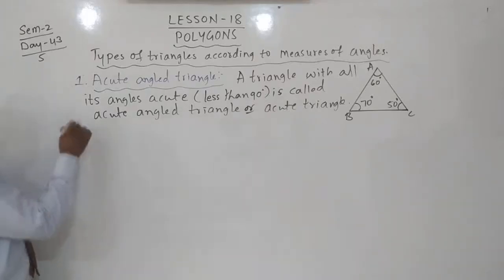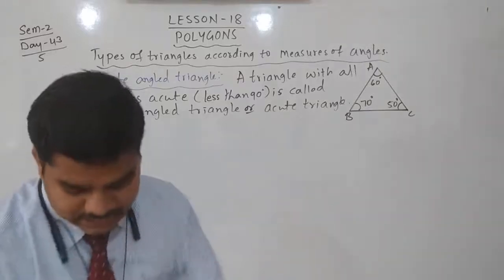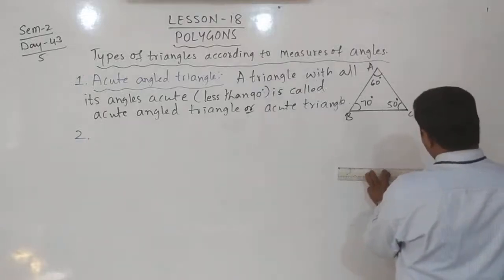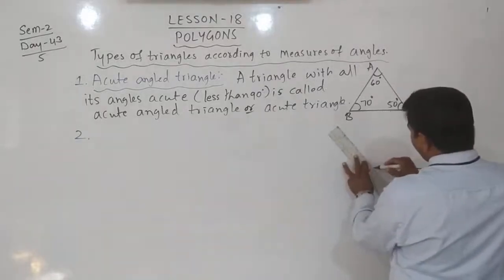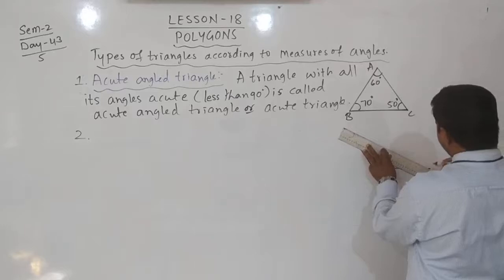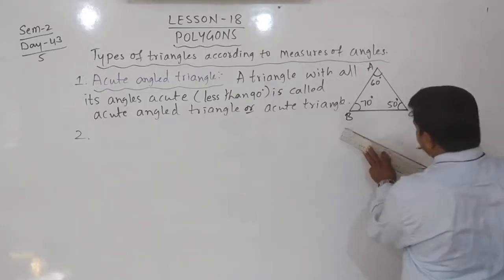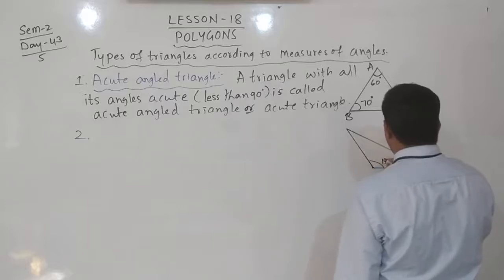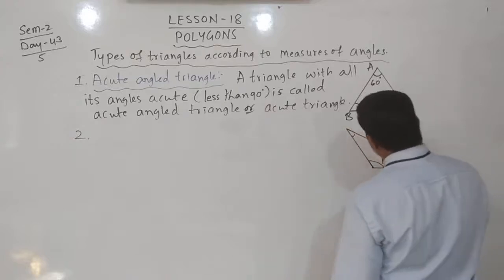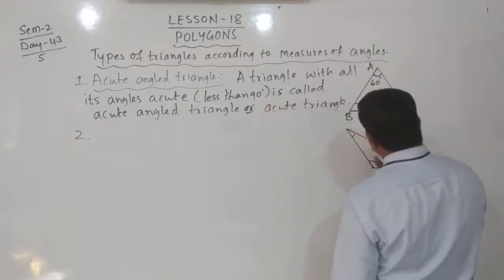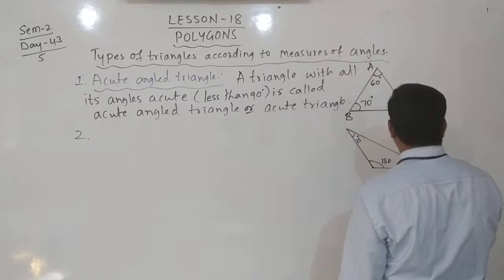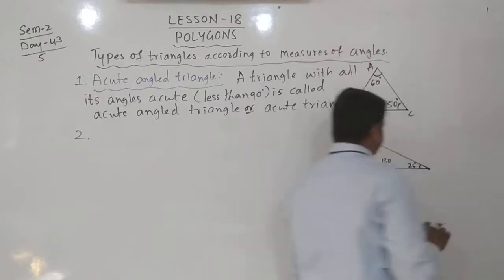And the second type is very simple. Here, in the angles of a triangle, any one of the angles is more than 90 degrees, like 130 degrees, with the others 25 degrees here, like this.